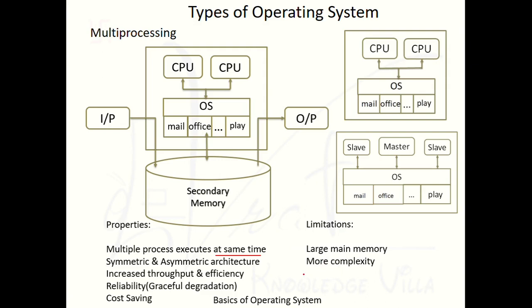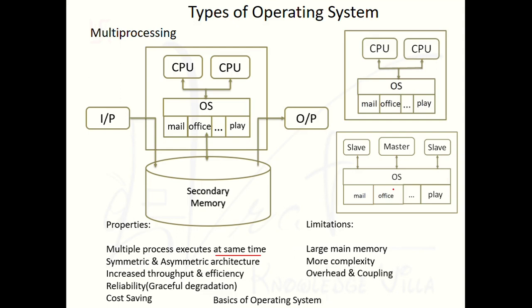Next thing, more complexity. We have to design a scheduling algorithm which will schedule the process and CPU. We have to decide the policies for different processors, which processor will work for which function. Here we have discussed one processor is working for the IO devices, for taking input and producing the output, whereas the remaining are working for the processing. So there is a need to design this type of functionality. So the system will become more complex.